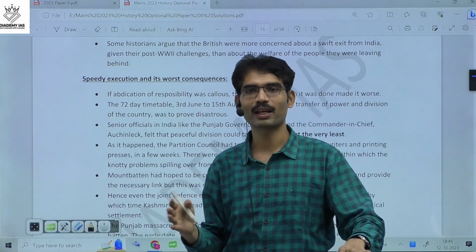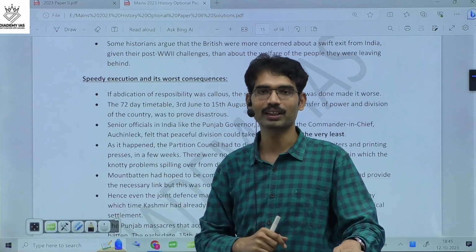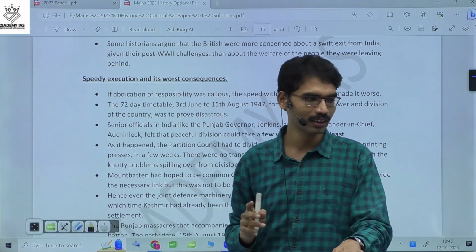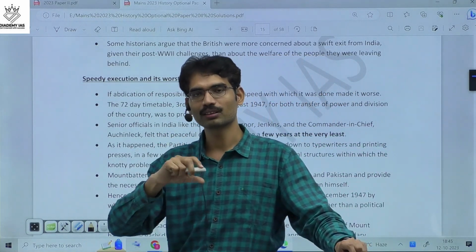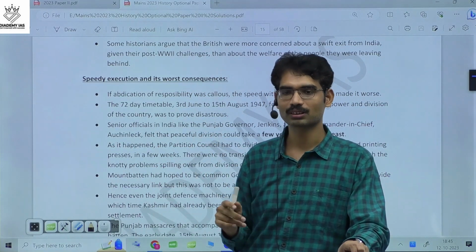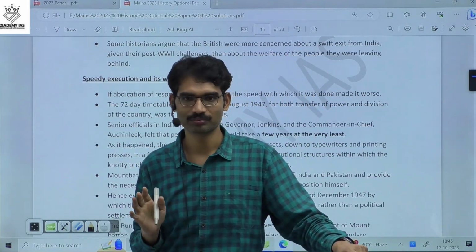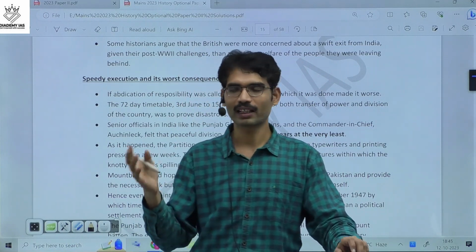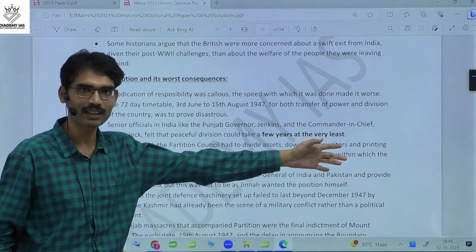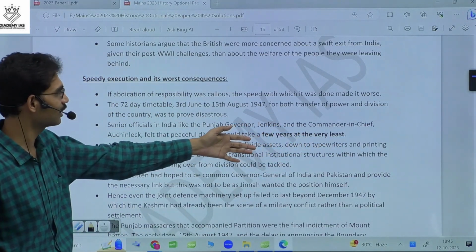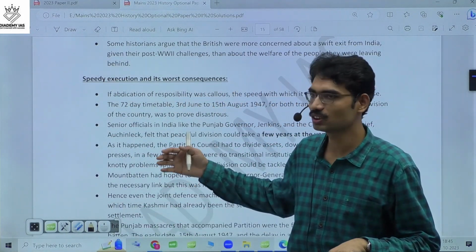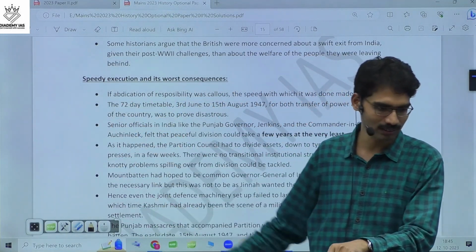Now, do you know how many people migrated? The largest ever migrations took place in this event. Nearly 1 crore to 2 crore people, there is no proper estimation, mass migrations took place. When it comes to deaths, there is no count. Some estimates say 10 lakh people died, so different estimates will come, from 2 lakh to 10 lakh. Such a kind of human disaster took place during that time period. So the way they executed this plan made it worse.